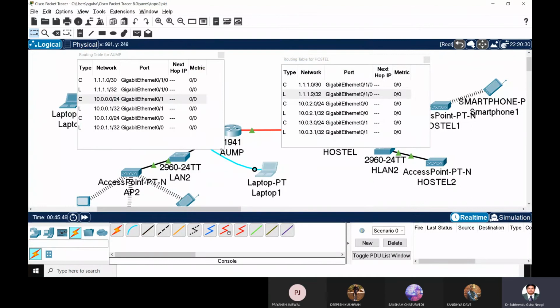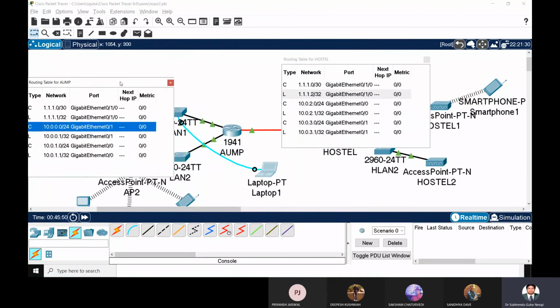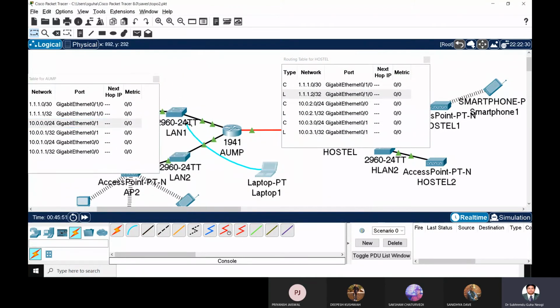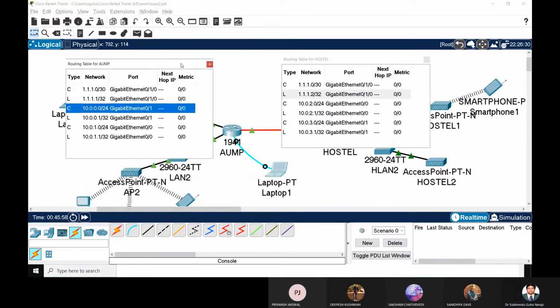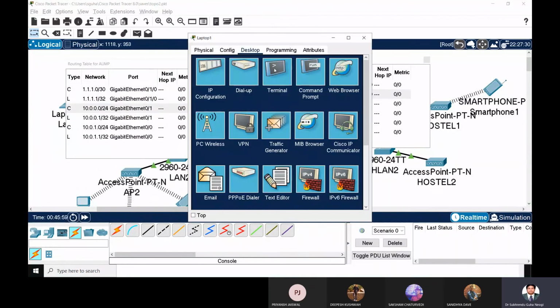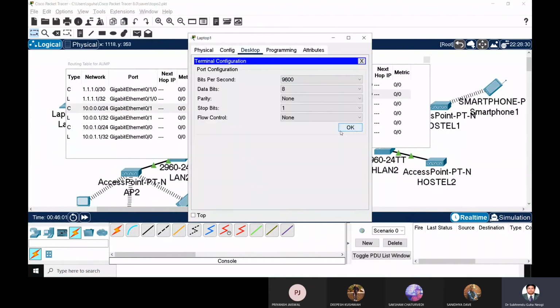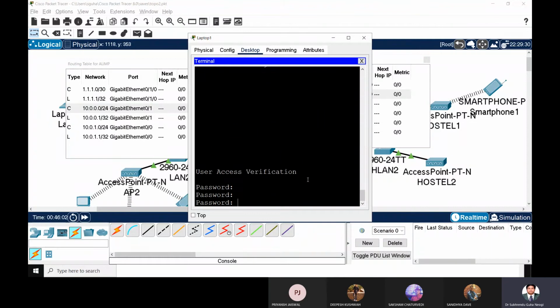So this is connected to switch. I have to change it. I have to change it means I have to connect it to this particular router. So I'm connecting to this particular router. Sorry. And I'm making the configuration. Go to the terminal, and now, okay, sorry, I just made a password.